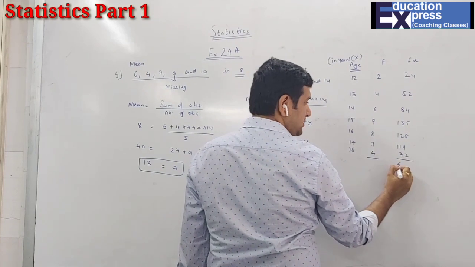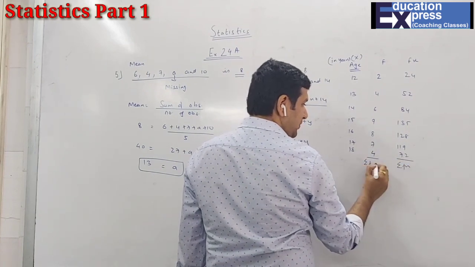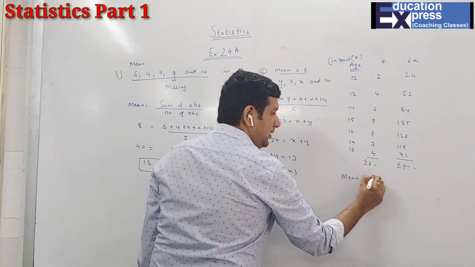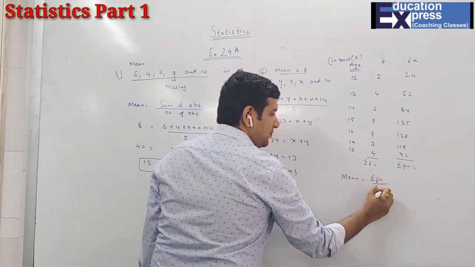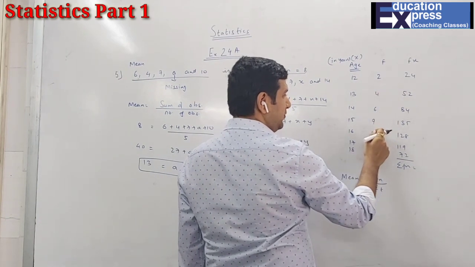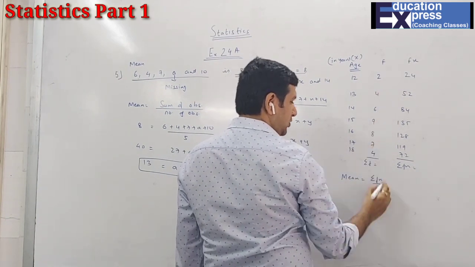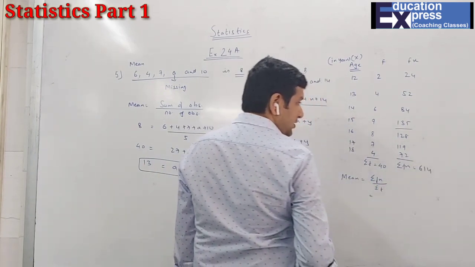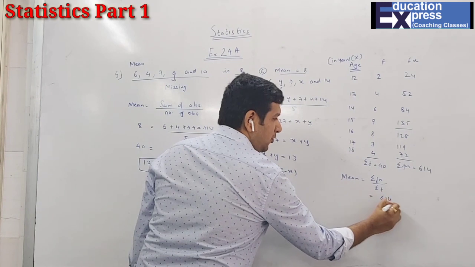So now sigma fx, sigma f. So your mean over here will be sigma fx upon sigma f. So here 2 plus 4, 6, 6, 12, 12 and 8, 20, 29, 30, 40 is your sigma f. Sigma fx is 614, 614 upon 40.